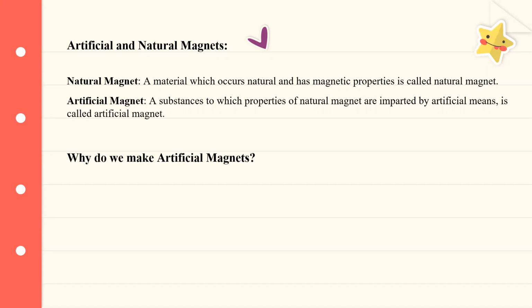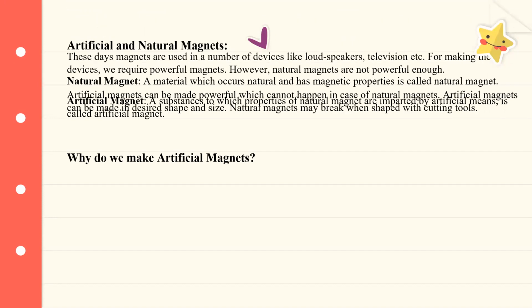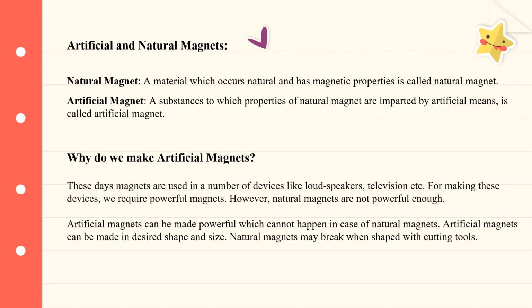Now, why do we make artificial magnets? We have enough natural magnets, so why do we need to make them? These days, magnets are used in a number of devices like loudspeakers, television, telephones, etc. For making these devices, we require powerful magnets. However, natural magnets are not powerful enough. Artificial magnets can be made powerful, which cannot happen in the case of natural magnets. Artificial magnets can be made in desired shape and size. Natural magnets may break when shaped with cutting tools.